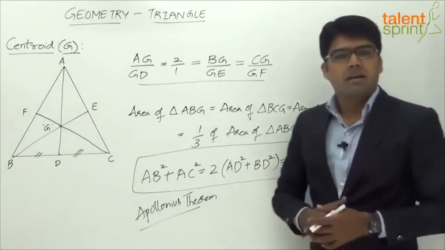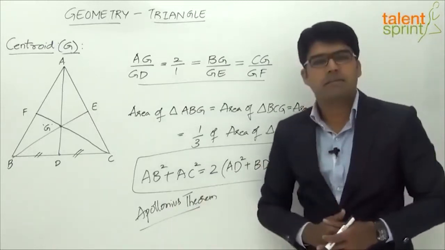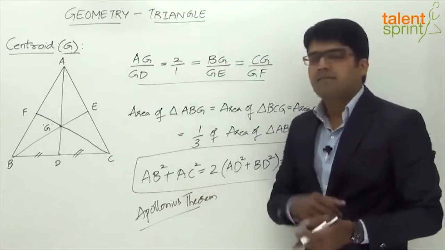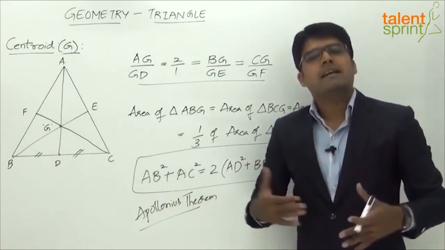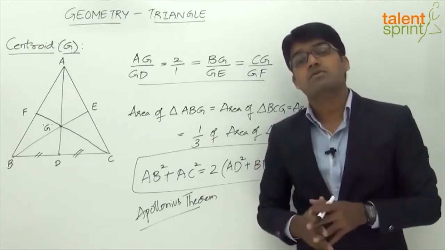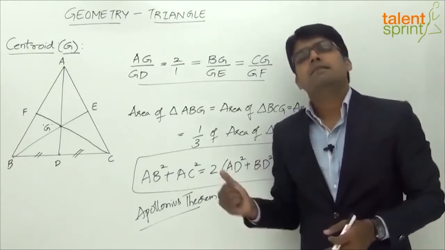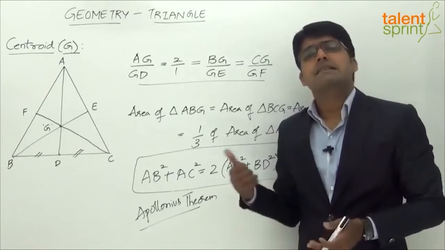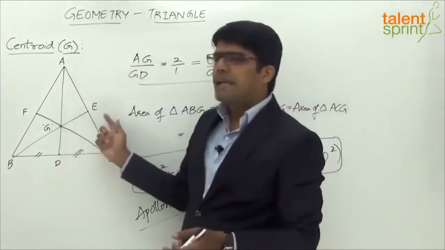So this is a theorem derived by a mathematician named Apollonius and named after him, which says if there is a triangle ABC with a median AD, then AB square plus AC square will be equal to 2 times of AD square plus BD square, or 2 times of AD square plus CD square. And not just for this median, we can take any of the medians here.